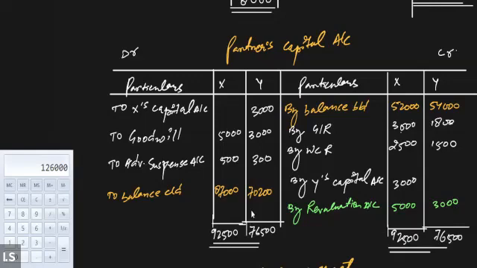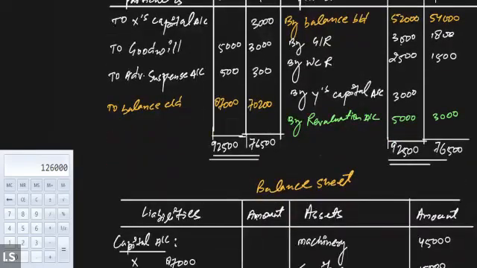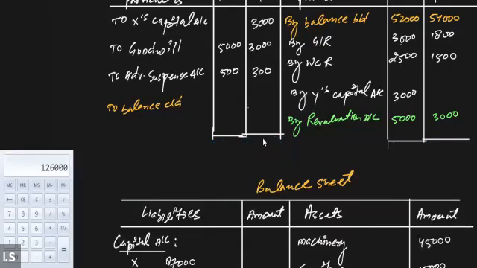So therefore, we have a balancing problem. Just a minute. We will have to find out the closing balance of the partners one more time. I need to correct all these balances. Sorry, everyone. Okay, so now let's calculate the partner's capital closing balance one more time. 52,000 plus 3,000 plus 2,500 plus 3,000 plus 5,000.